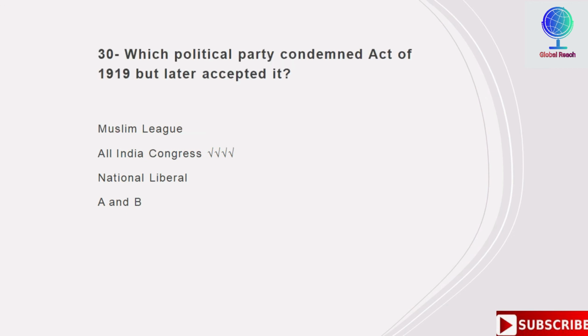Which political party condemned the Act of 1919 but later accepted it? Options are Muslim League, All India Congress, National Liberal, A and B. So the correct answer is All India Congress.